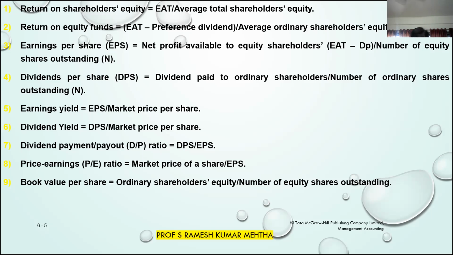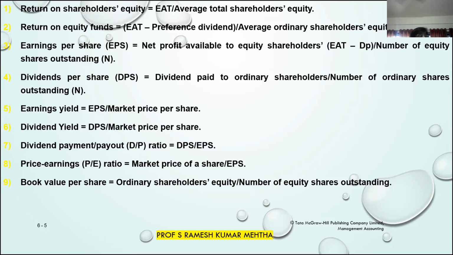Earnings per share is given with the formula profit divided by number of outstanding equity shares. Dividend per share is given with the formula total dividend paid by the company divided by outstanding equity shares. There is another formula which I have not mentioned yet, but you can note it down. It is face value into dividend declared percentage. Dividend is declared by the company in percentage terms, so you just multiply it with the face value of the company's equity share. So higher dividend, better is the company.